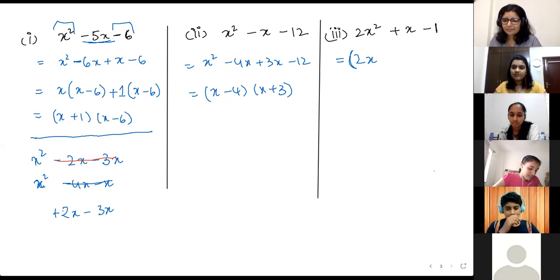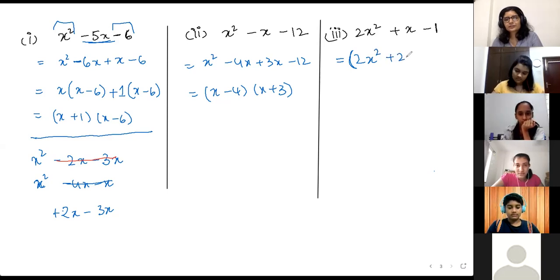Samriti, have you submitted the answer for this one? No, ma'am, I'm still working on it. I split it but I'm not able to do it further. What did you split it as? Ma'am, 2x squared plus 2x minus x minus 1. Okay, the product you're getting is minus 2x squared, correct?